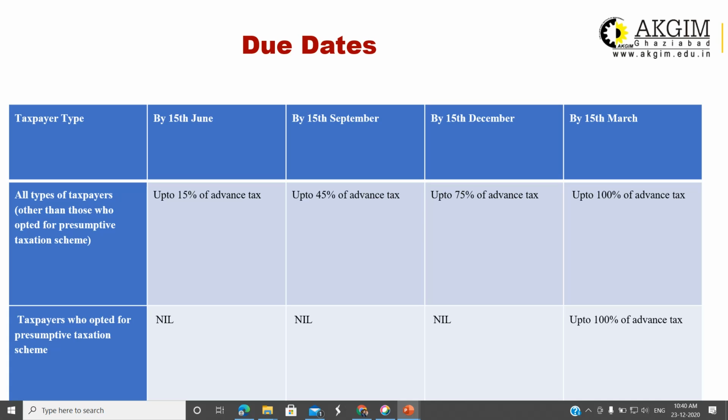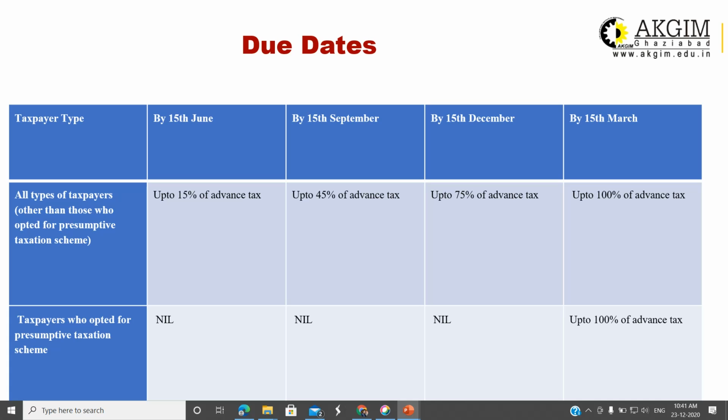Again, by 15th of September, you have to repeat these steps. You are required to calculate the full yearly tax liability, and up to 45% of the advance tax must be paid before 15th of September. It means in the second installment, 15% you have already paid in the first installment. Up to 45% of advance tax is paid till 15th of September. So the difference of these two, that means 30%, will be paid as the second installment if there is not any change. If it is changed, then the calculation will be done accordingly.